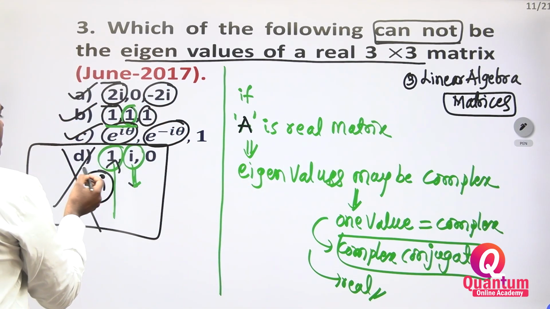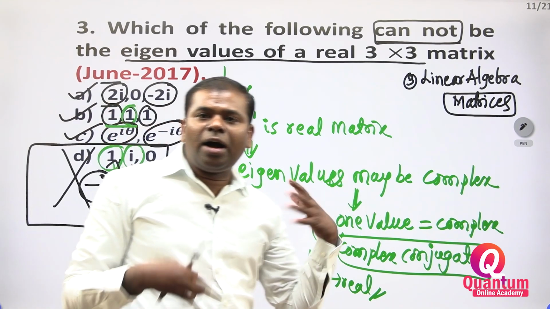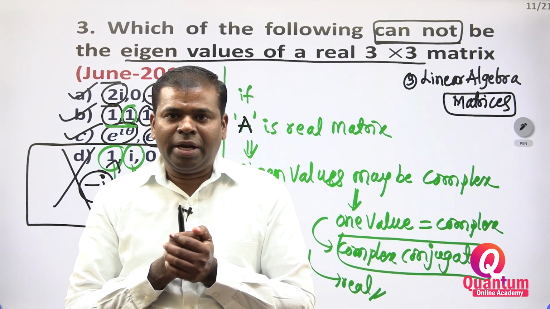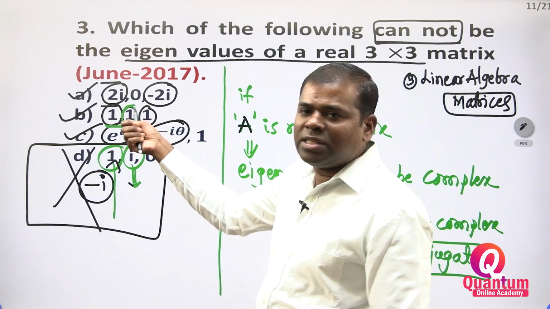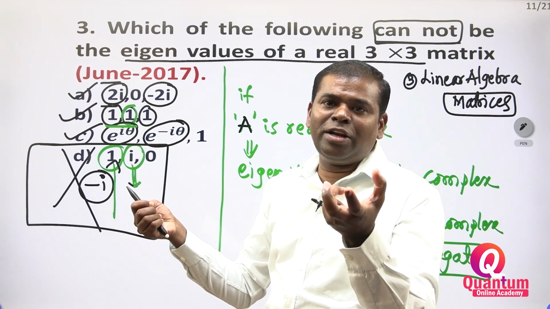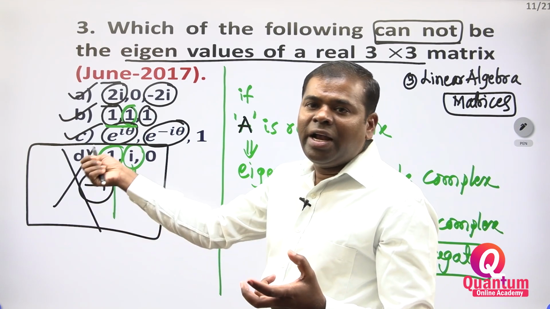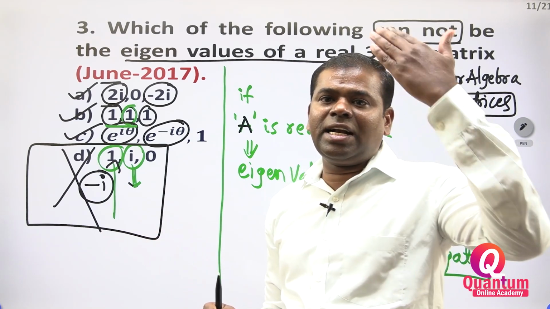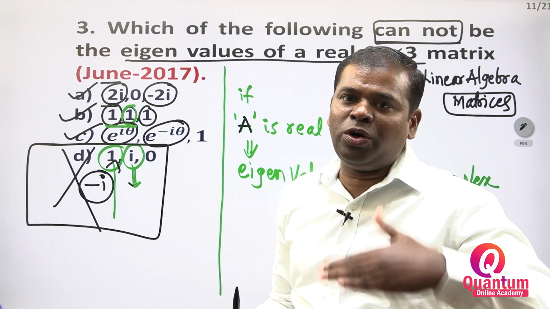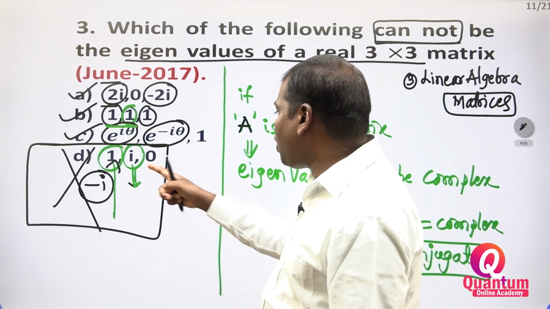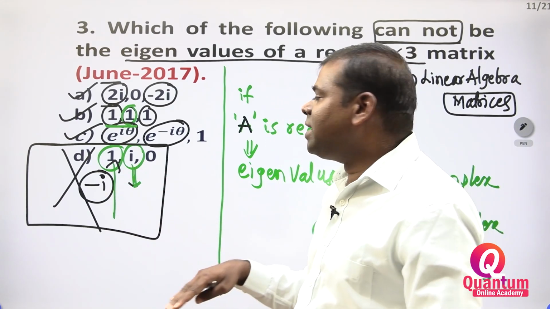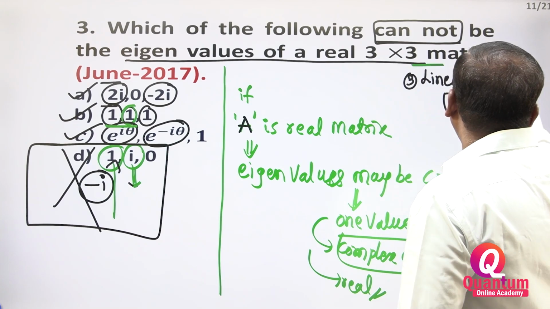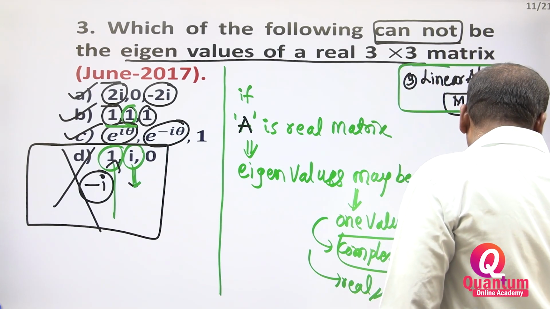If it is a 3 cross 3 matrix, what do we have to take? If one complex number is there, then the complex conjugate of that number must also be an eigenvalue. In all three other options, the complex conjugate values exist, except option D. In option D, i is there, so its complex conjugate, minus i, must be there. It is not present here. That's why option D is wrong. Clear? This one came from linear algebra, that is, matrices.